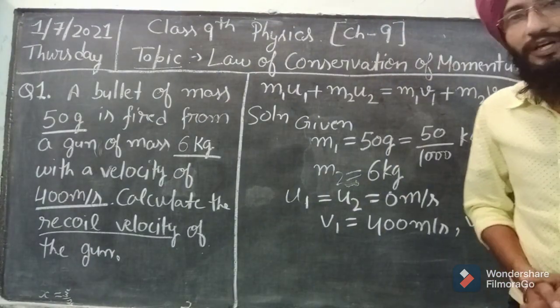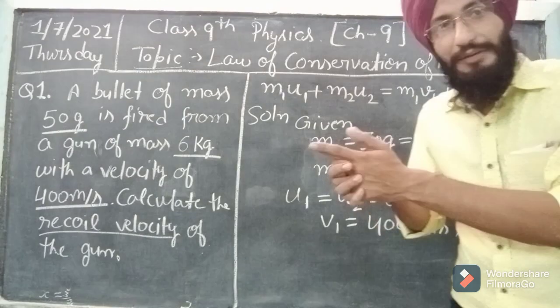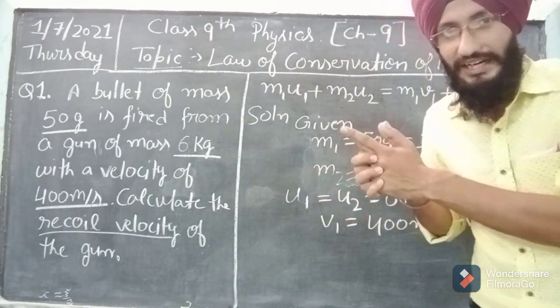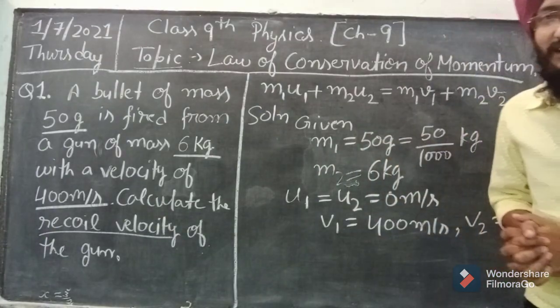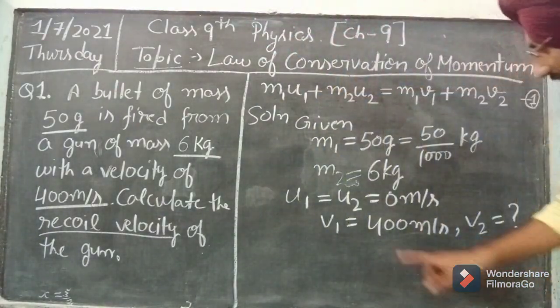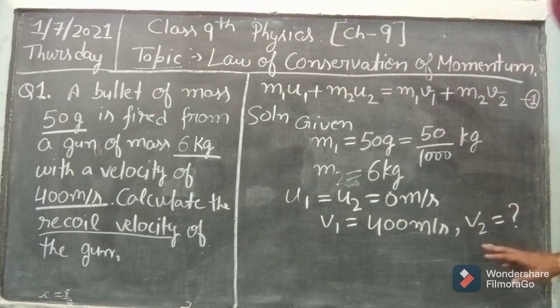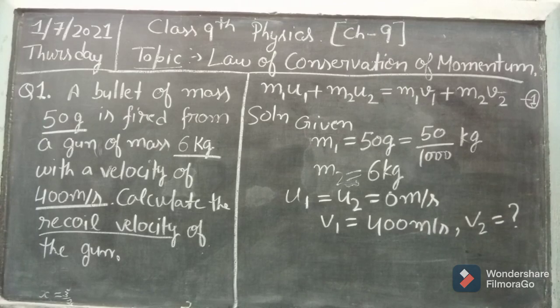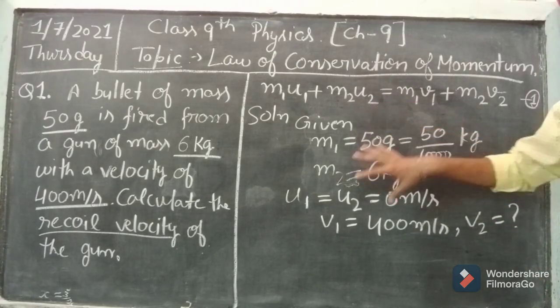Okay students, when the bullet is fired, the bullet moves in the forward direction and the gun moves in the backward direction. That movement of the gun is called the recoil velocity. So v1 is given as 400 meter per second and we have to calculate v2, which is the recoil velocity of the gun.